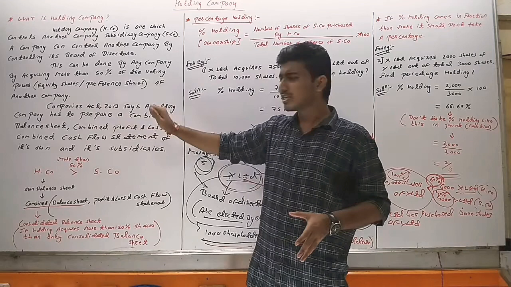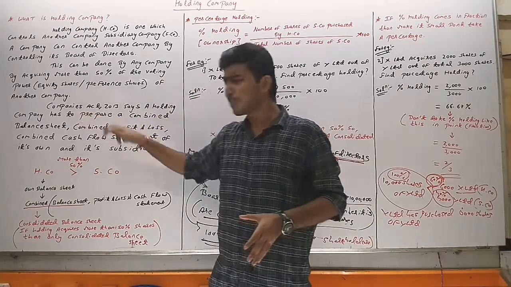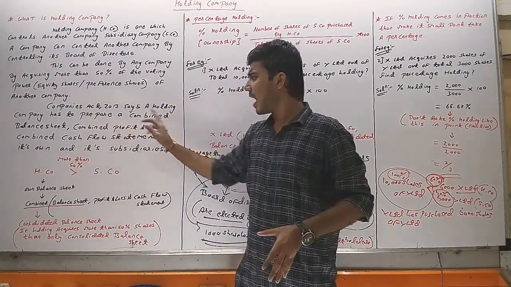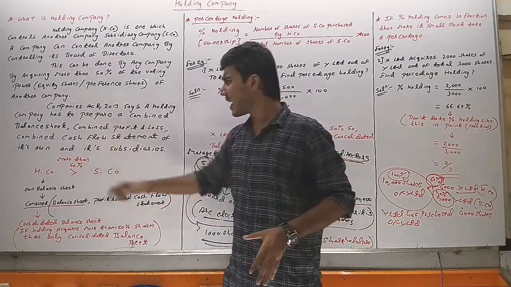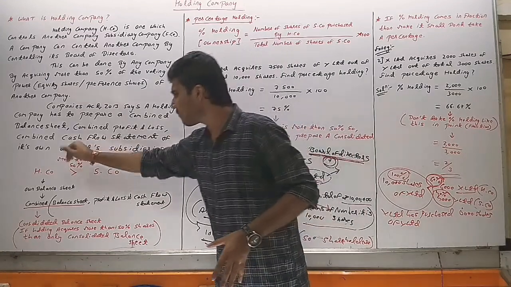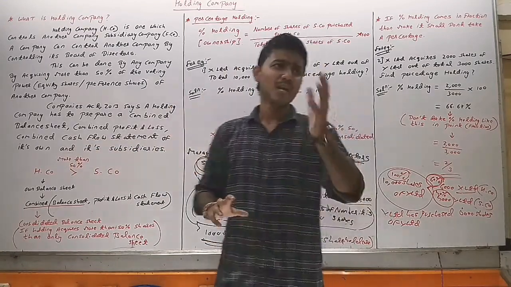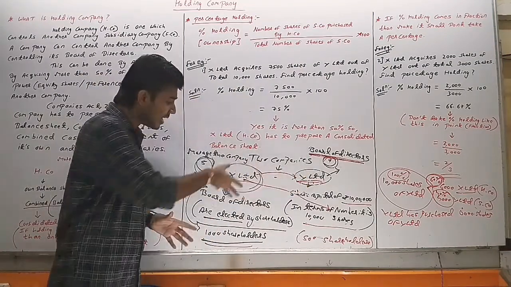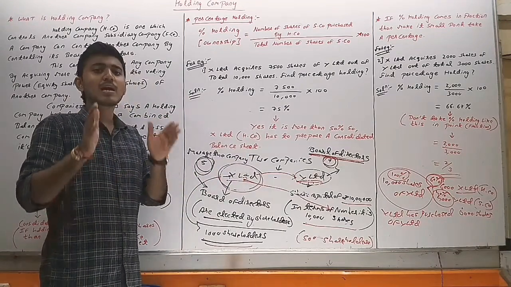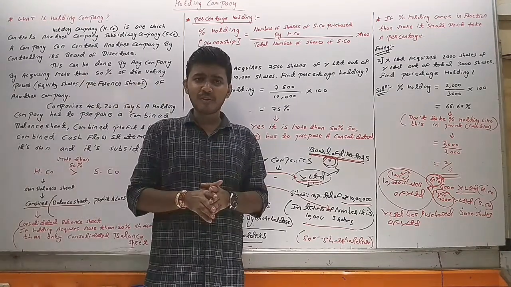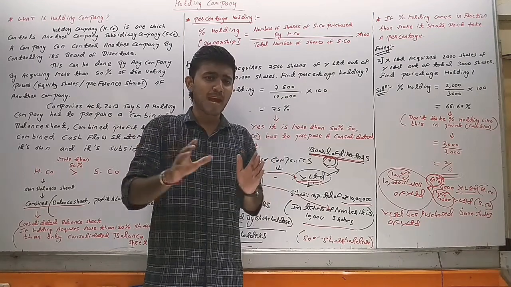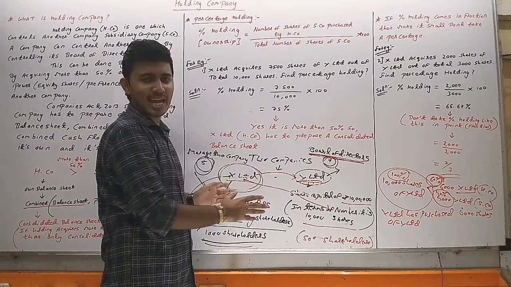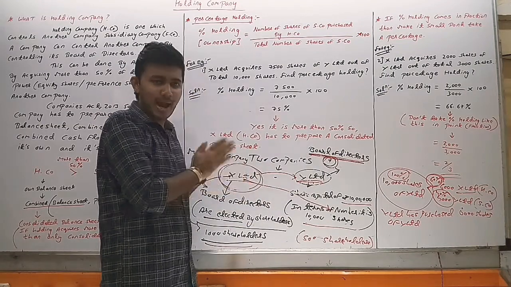The Companies Act 2013 says a holding company, which in our case is X Limited, has to prepare a combined balance sheet, combined profit and loss, and combined cash flow statement of its own and its subsidiary. Combined means they do not have to prepare a separate balance sheet, separate P&L and separate cash flow statement. They will prepare it combined.